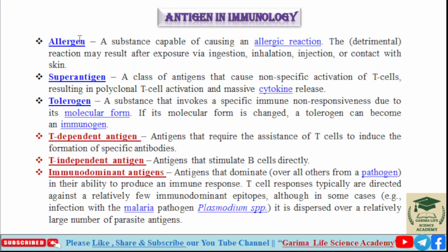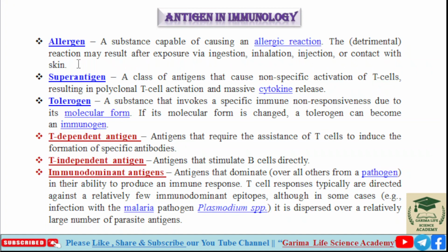Next is allergens. Allergens are substances capable of causing an allergic reaction. So allergens are substances, molecules that are capable of causing an allergic response. The detrimental reaction may result after exposure via ingestion, inhalation, injection or contact with skin.